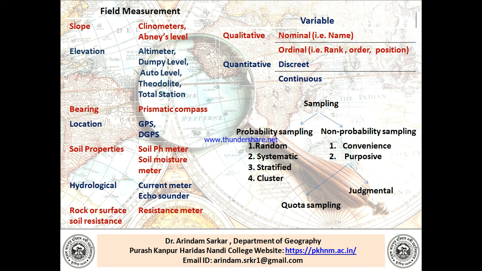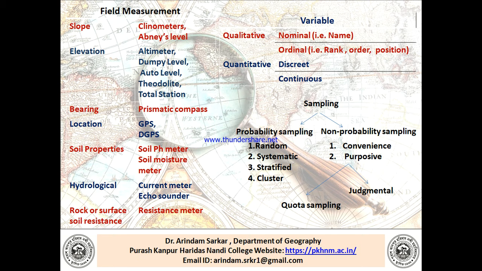Location can be measured by the GPS, then DGPS. Soil properties can be measured by the soil pH meter and soil moisture meter. Hydrological properties are measured by the current meter; the echo sounder is used for depth, and the current meter for velocity. Rock or surface soil resistance can be measured by the resistance meter.